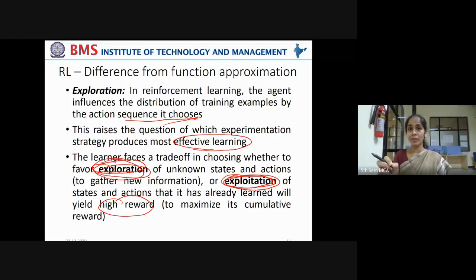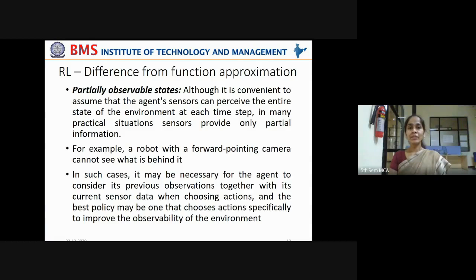Because that dilemma arises since the agent will not know whether that action will be rewarded or penalized. That kind of exploration dilemma will exist with the agent in reinforcement learning. The next difference is with respect to partially observable states. Sometimes the robot may have sensors only in the front. In that case, it will get only partial information about its environment in the front. What about the backside?